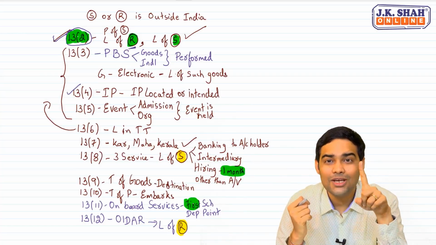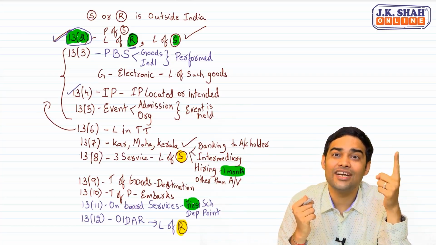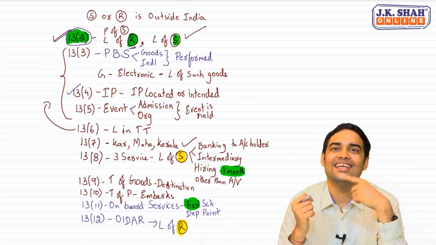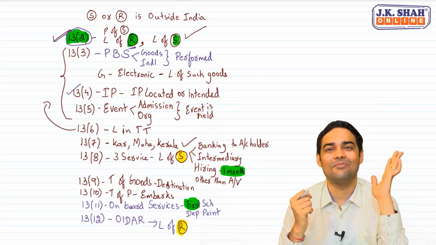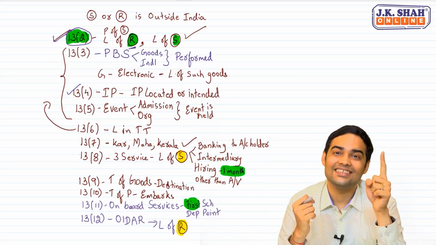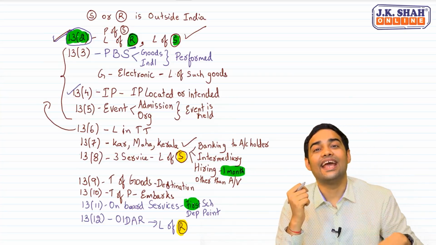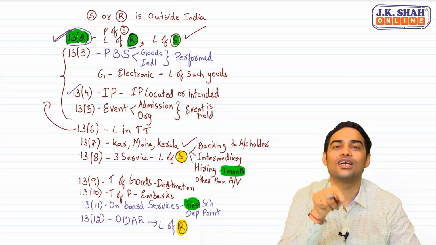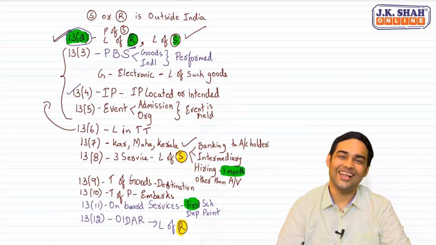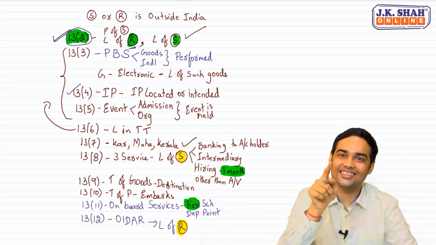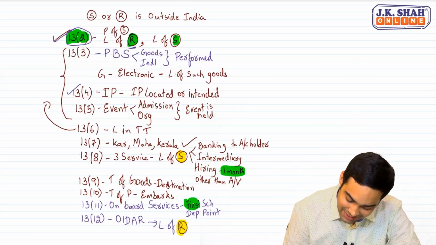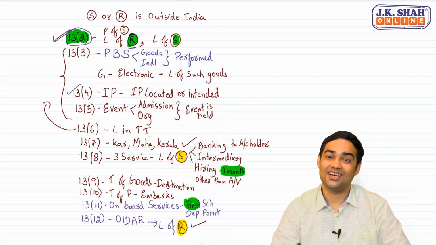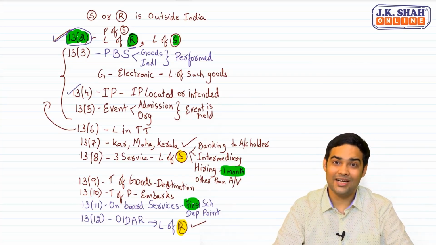So all the OIDAR service providers outside India would have got an advantage. And that's why government has clearly mentioned that in OIDAR service, you cannot not take location of recipient. Wonderful. You cannot not take location of recipient because the place of supply itself is location of recipient. Very smartly played by government.